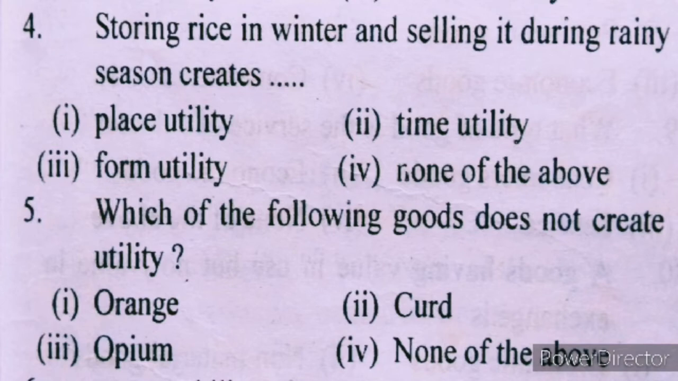Number 5. Which of the following goods does not create utility? Orange, curd, opium, none of the above. All the three commodities here create utility. Orange creates utility, curd creates utility, opium creates utility. It may not be usefulness, but opium creates utility. So the answer will be IV, none of the above.